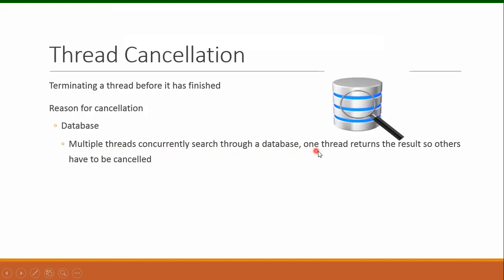Now suppose one of these threads returns successfully, having found the desired information in the database. The other threads have to be cancelled because we don't need them anymore. We have already found the desired information, so we must cancel the threads which are still looking for it.